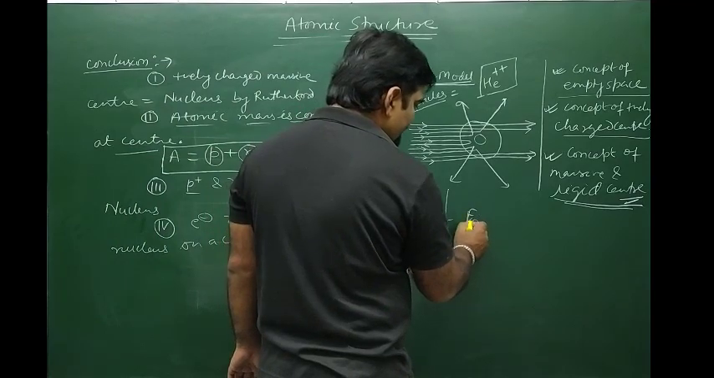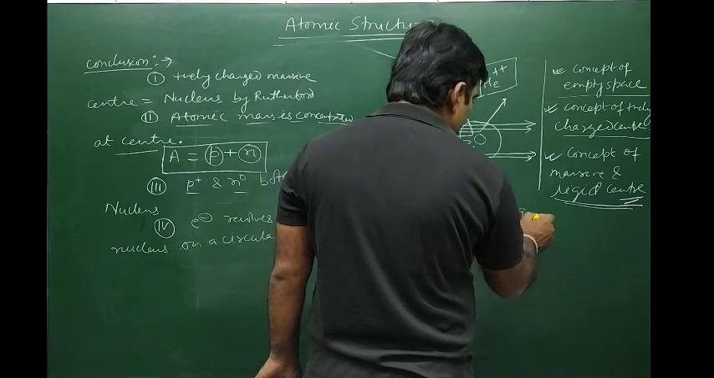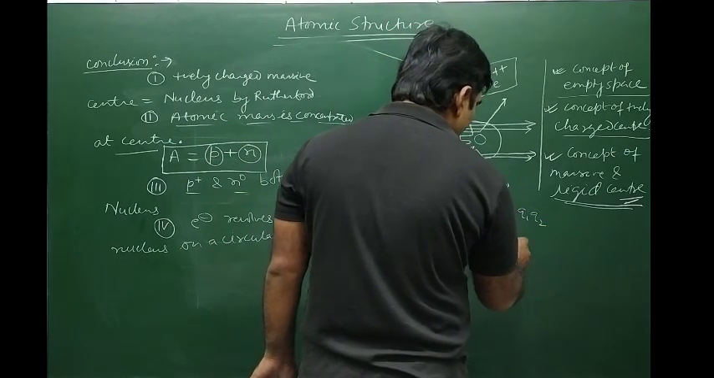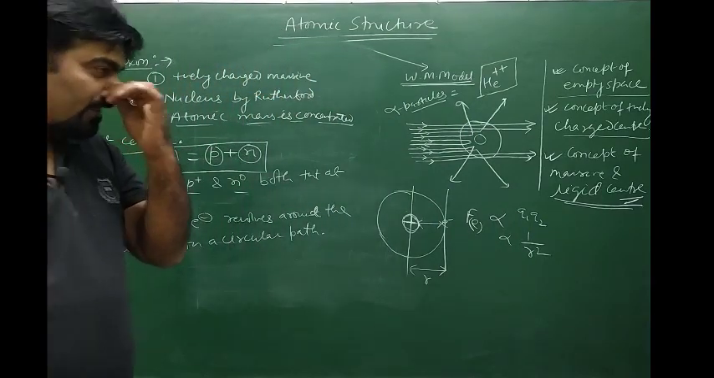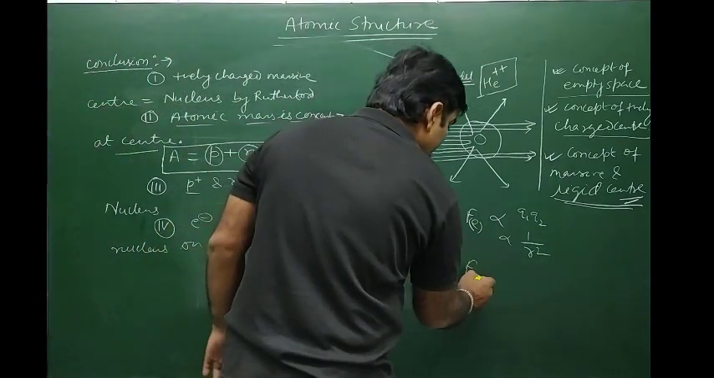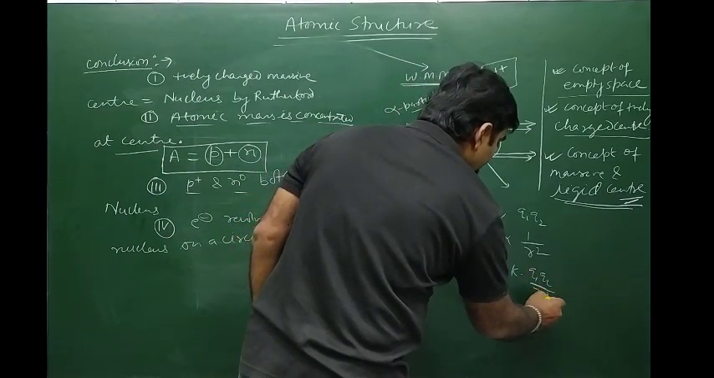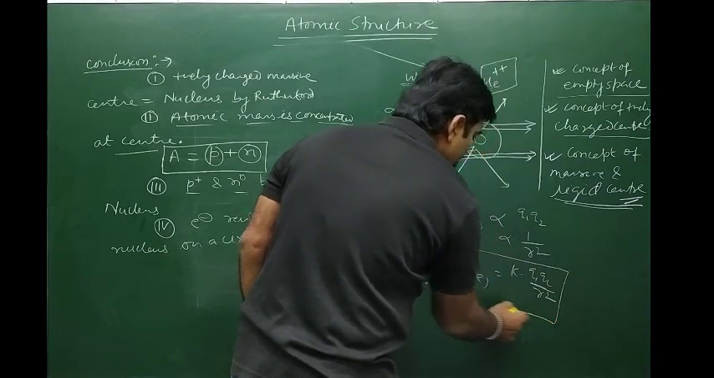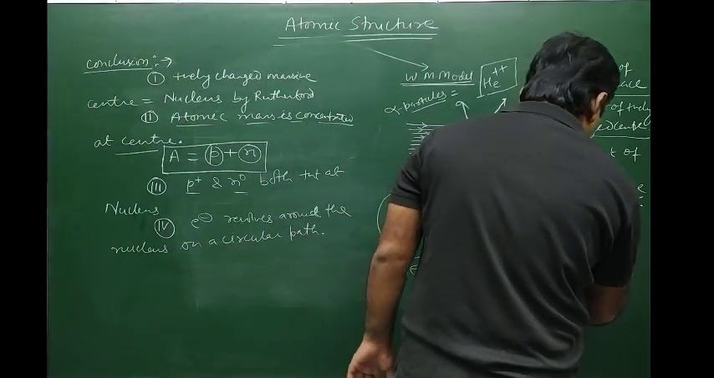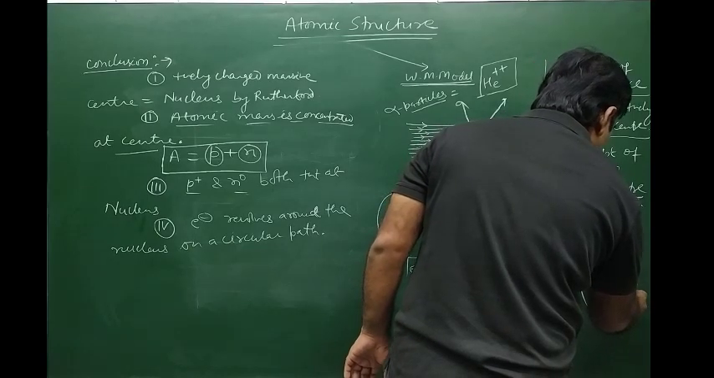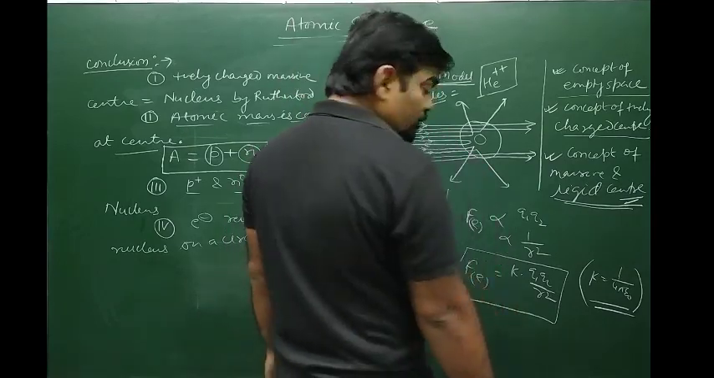The electrostatic force of attraction is proportional to the product of the charges q1 q2 and inversely proportional to the distance squared, that is r square. So the electrostatic force of attraction Fe can be calculated as k q1 q2 by r square, where k is a proportionality constant. The value of k is equal to 1 by 4 pi epsilon naught.